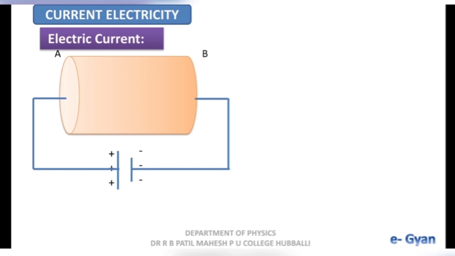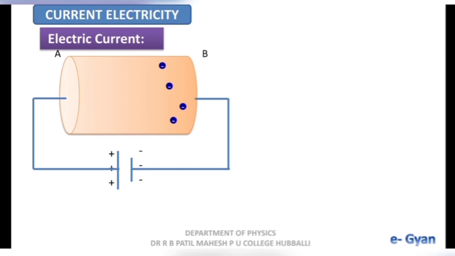End B is connected to negative terminal, hence it is called as negative end. Positive end is at higher potential and negative end is at lower potential. Hence, there is a potential difference across the ends of the conductor, and due to this potential difference, an electric field is set up in the conductor.